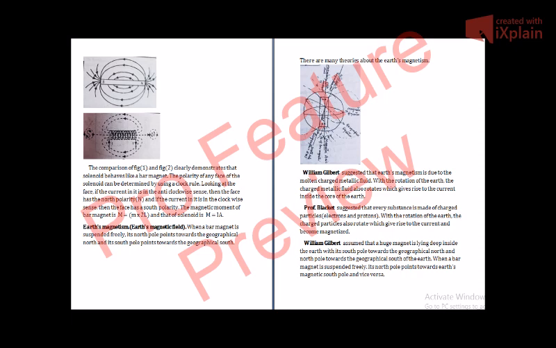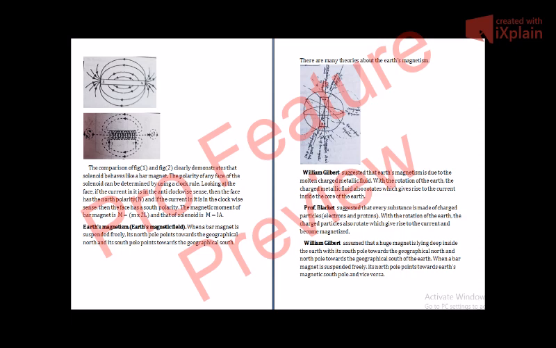When the Earth rotates, the charged metallic fluid also rotates with the Earth, which gives rise to the current inside the core of the Earth. So, he suggested that the Earth's magnetism is due to the rotation of the charged metallic core of the Earth. Because when Earth rotates, the charged metal core also rotates.